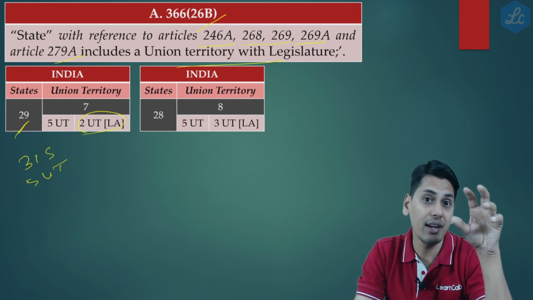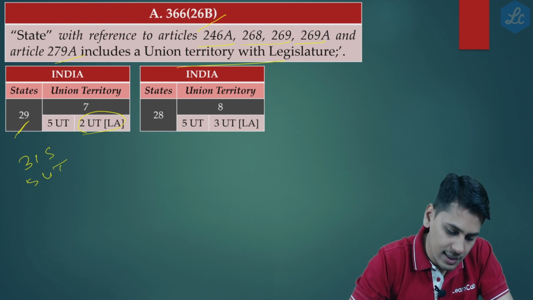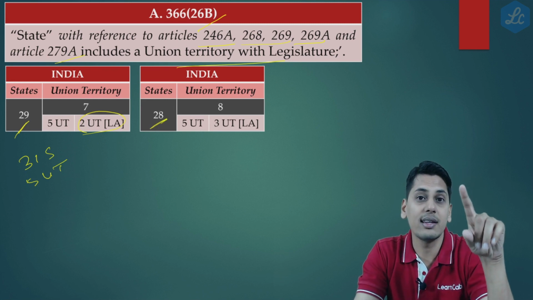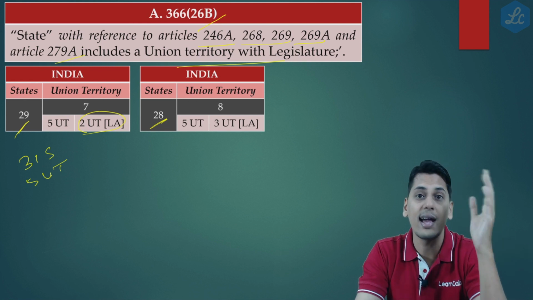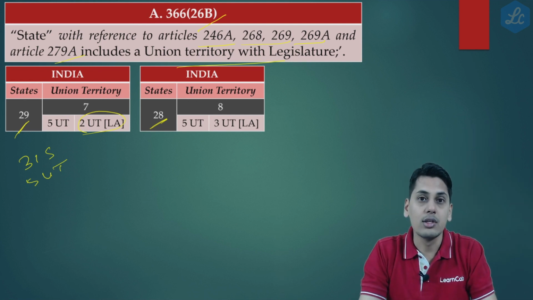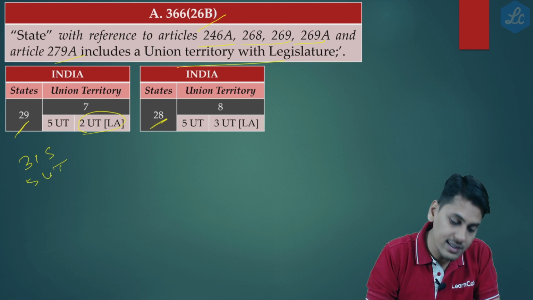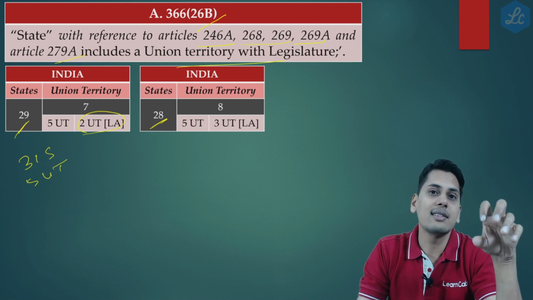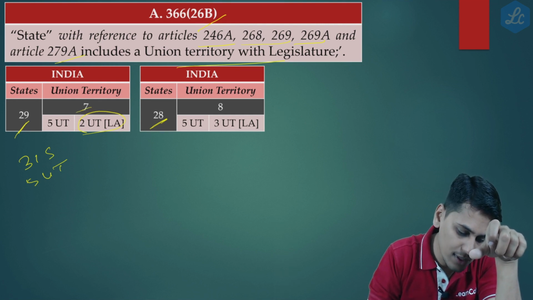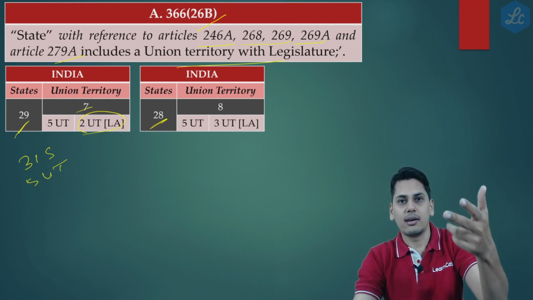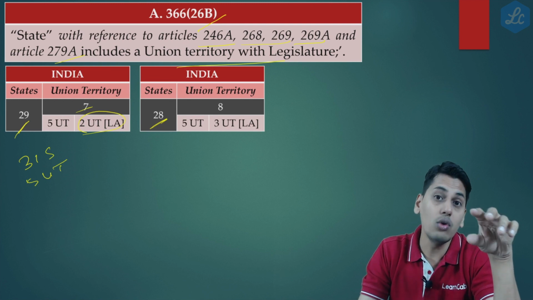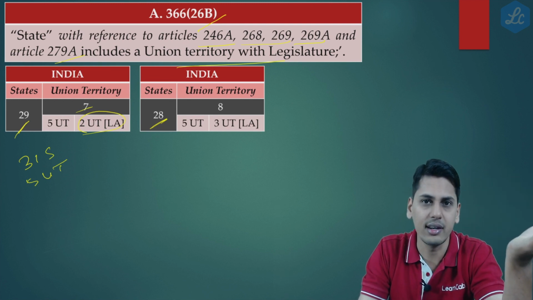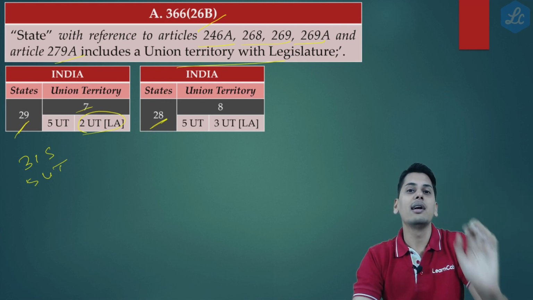So effectively there should be 28 states, because from 29, one state, the state of Jammu and Kashmir, was reorganized and split into 2 union territories. So from 29 states it becomes 28 states. And naturally, the count of union territories should go from 7 to 9, because now there are 2 more union territories, Jammu and Kashmir and Ladakh.